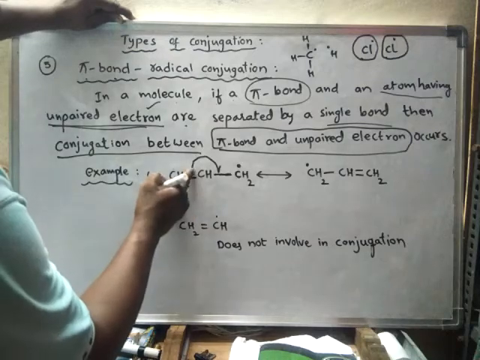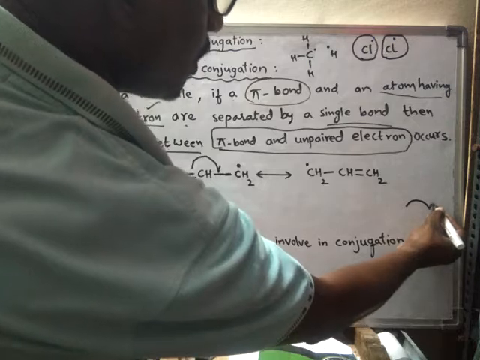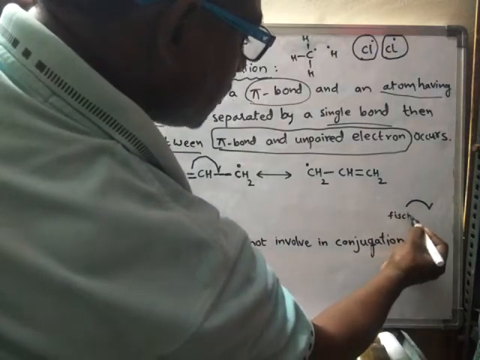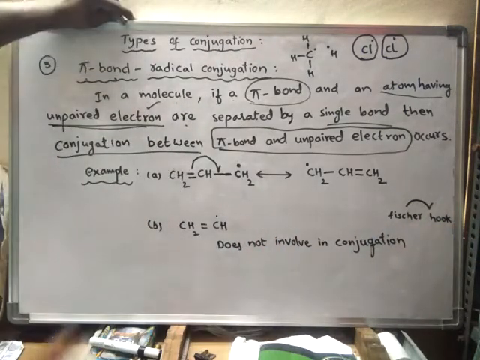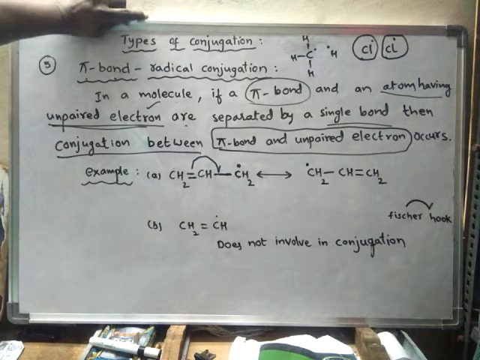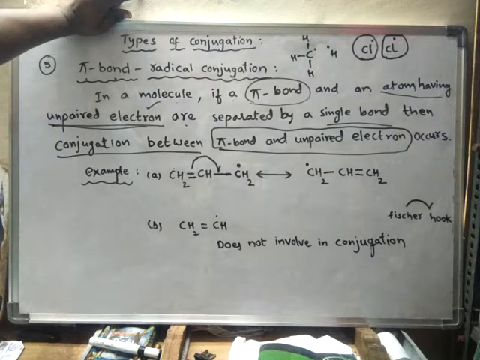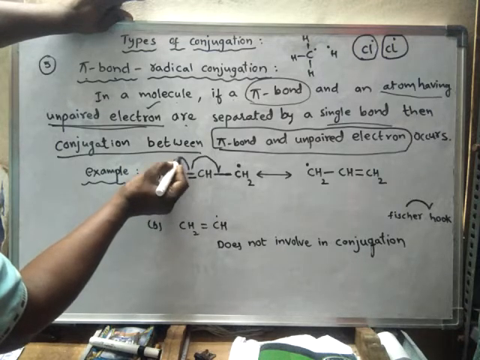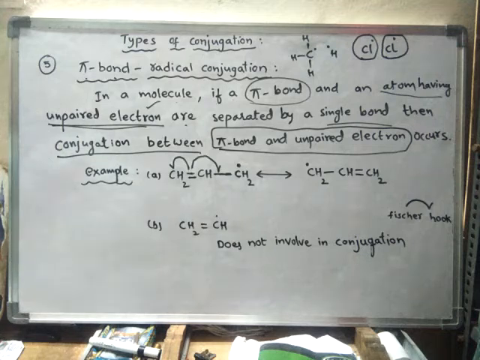As only a single electron is shifted, we have to use a Fischer hook arrow. Whenever only a single electron is transferred from one place to another place, we have to use a Fischer hook arrow. Now another electron from this pi bond is shifted to this carbon atom.